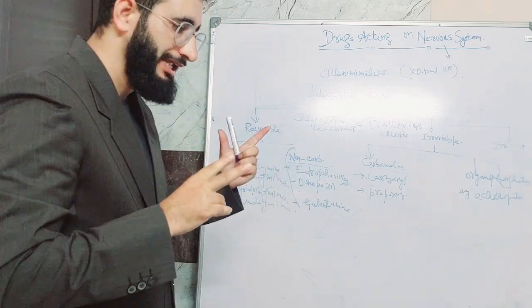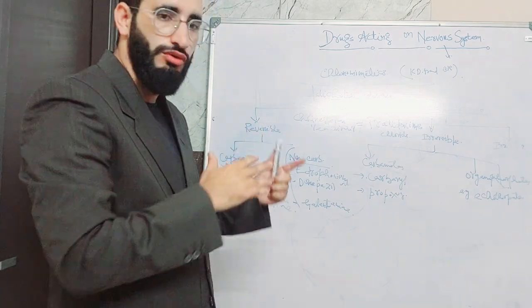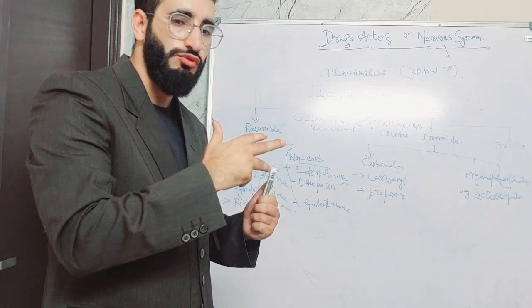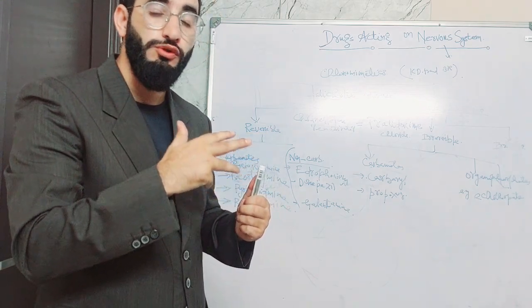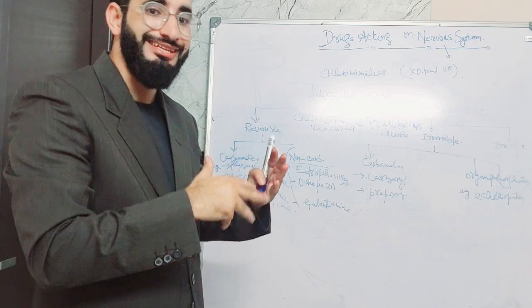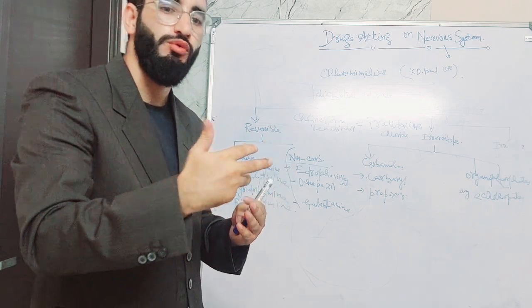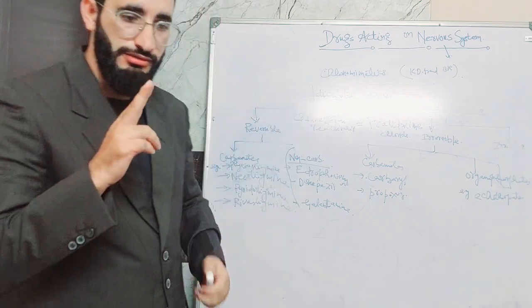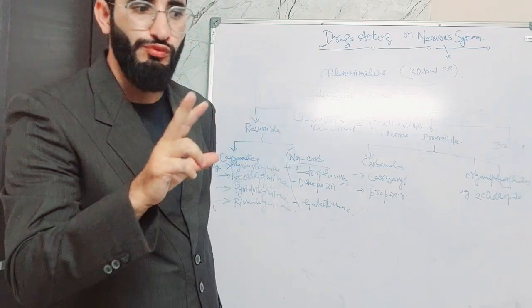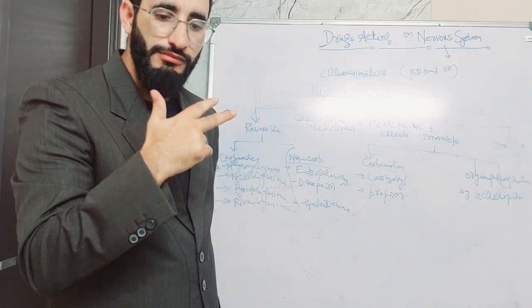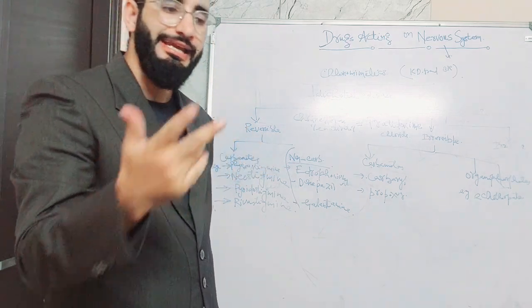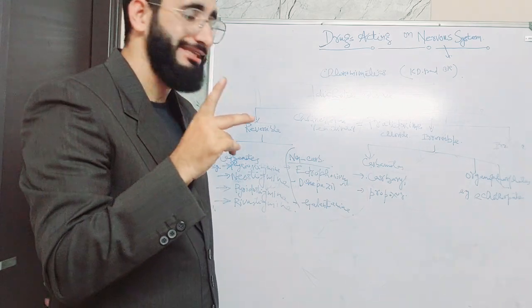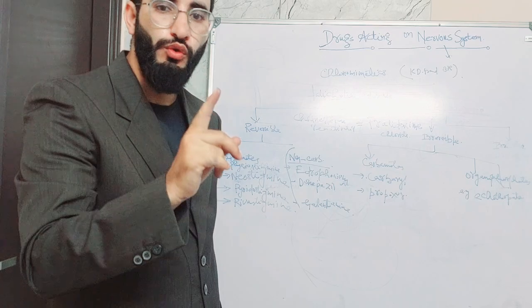Today we cover the classification of cholinomimetic drugs. They are divided into two classes: cholinergic agonists and anticholinesterases.